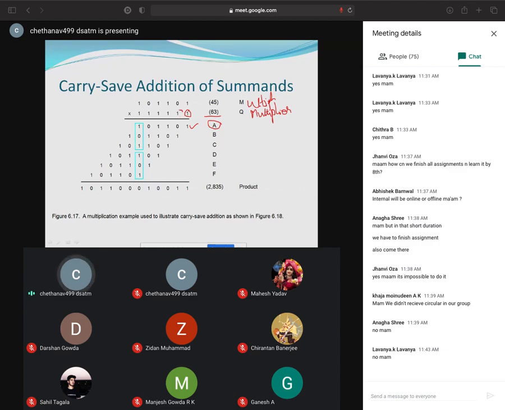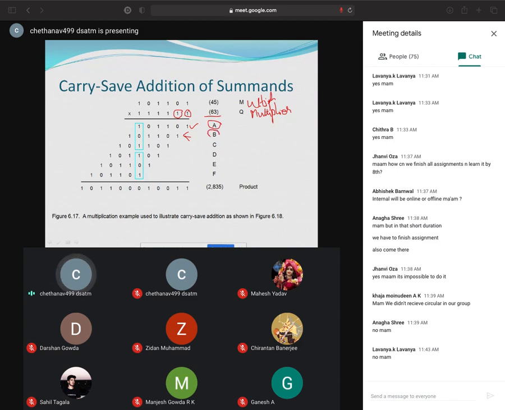Next, I take the second bit of the multiplier, 1 into multiplicand. So 1 into multiplicand will be the same thing. Just leave one space here, then write 1, 0, 1, 1, 0, 1. I think you are able to see clearly, right? Is it clear to you? So I got this second partial output.